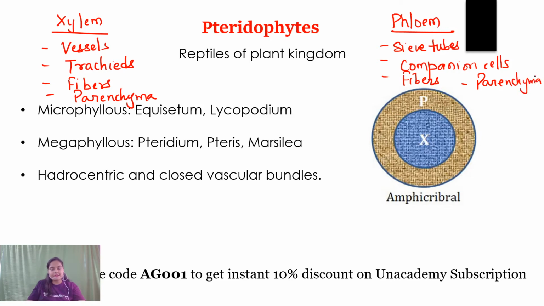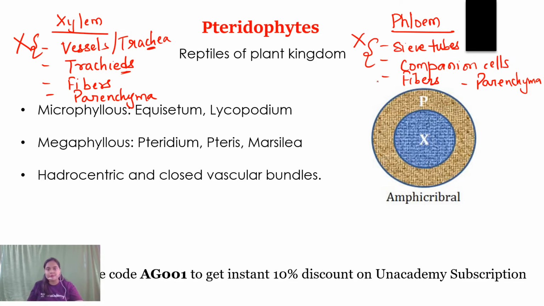I have listed all the components of xylem and phloem because in pteridophytes not all the components are present. Talking about xylem, vessels, or tracheae, are absent. Don't get confused between tracheae and tracheids. Whereas in phloem, sieve tubes and companion cells are absent.